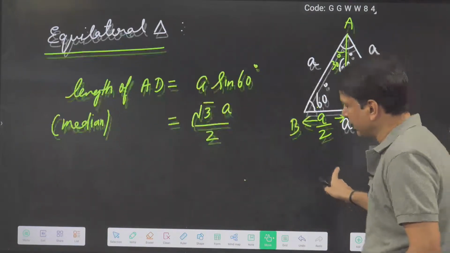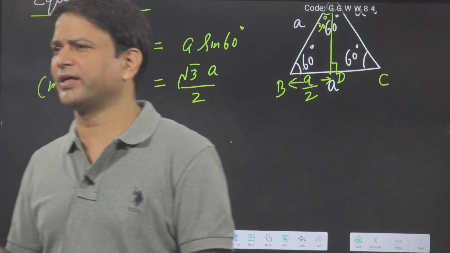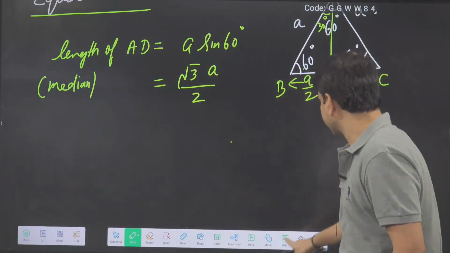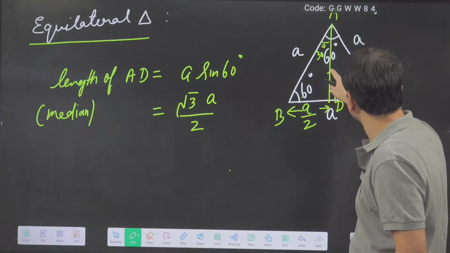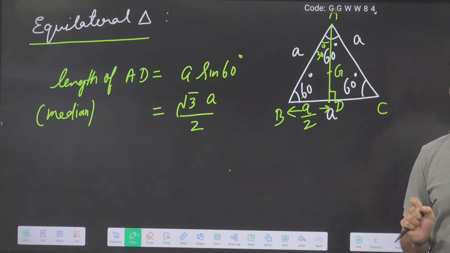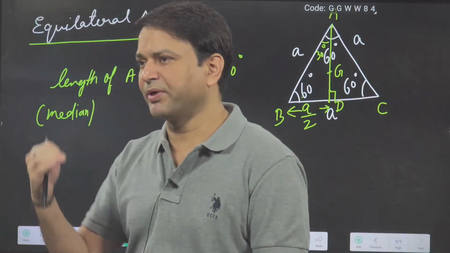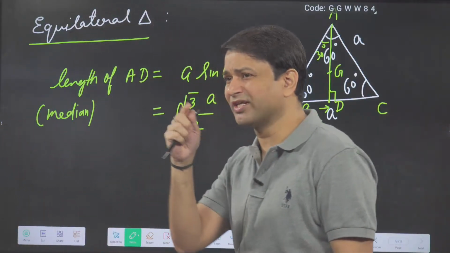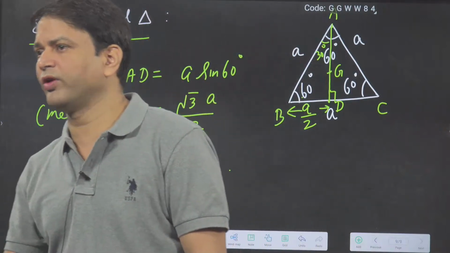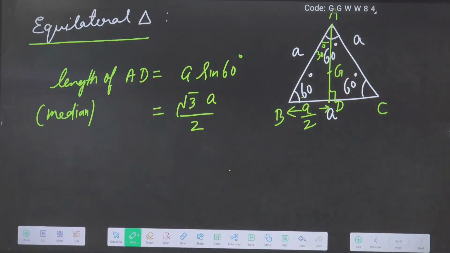Second thing, in gravitation and in electrostatics we calculated, sometimes it is required to find the length of AG, where G is the centroid. I just said the centroid is the point that divides the median in the ratio 2:1. So G is the centroid. The centroid divides the median in the ratio 2:1. So what is the length of AG and what is the length of GD? You will find the length of AG and GD. That also you will remember directly.